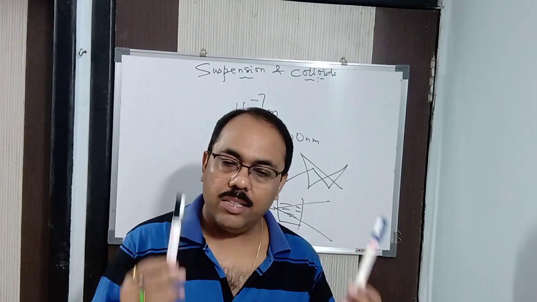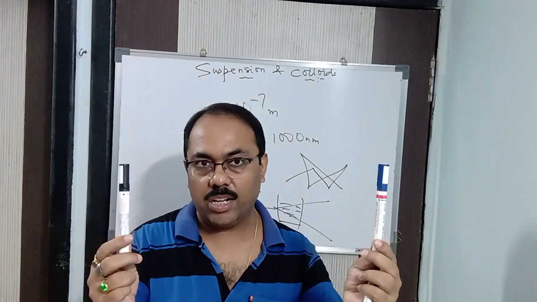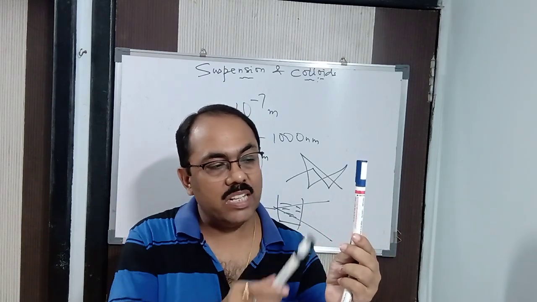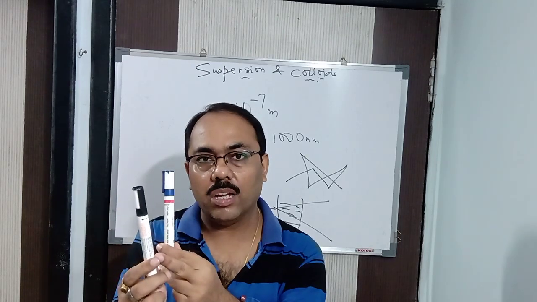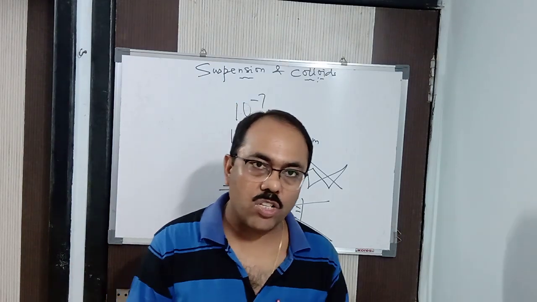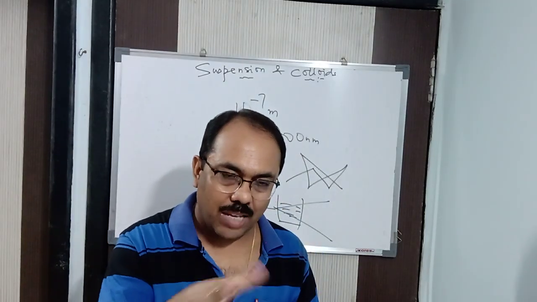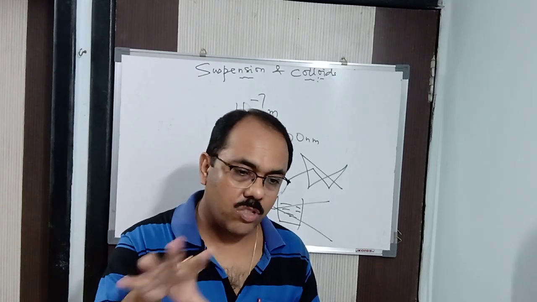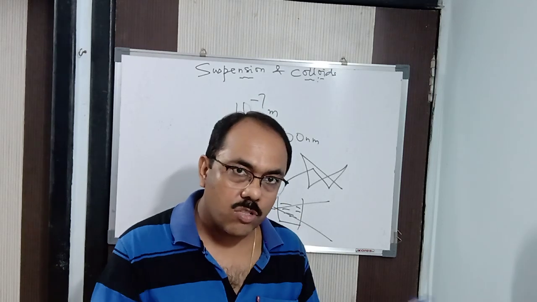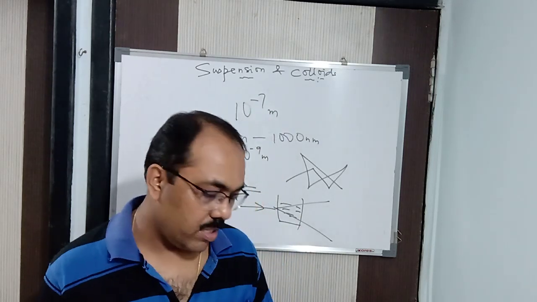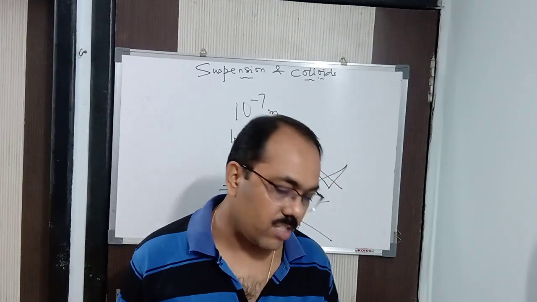Remember it, let us say the blue one is positive and this is negative. The negatively charged particles will go here. If this is negatively charged, the positively charged particles will go here, in this way. In a colloidal solution, not all colloids but certain colloids constitute charges, and when you pass electric current through it, it dissociates into its charges. That is called electrophoresis. That is, the movement of colloidal particles under the influence of an electric field is known as electrophoresis.